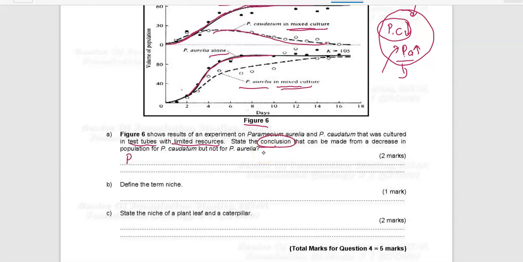Basically, Paramecium aurelia uses the resources more effectively, more efficiently, compared to Paramecium caudatum.